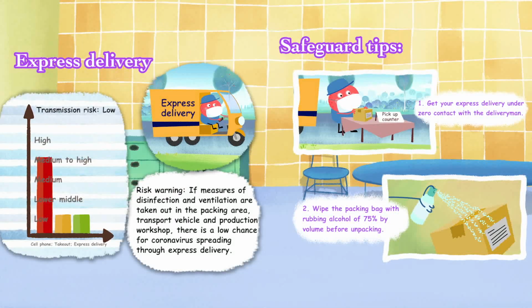Express delivery. Risk warning. If measures of disinfection and ventilation are carried out in the packing area, transport vehicle, and production workshop, there is a low chance for coronavirus spreading through express delivery. Safeguard tips. First, get your express delivery under zero contact with the delivery man. Second, wipe the packing bag with rubbing alcohol of 75% by volume before unpacking.